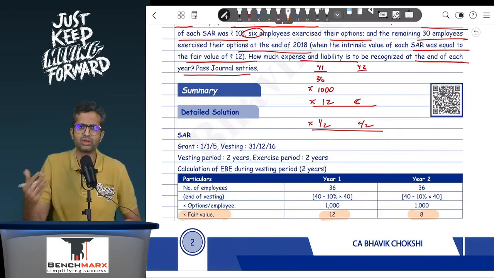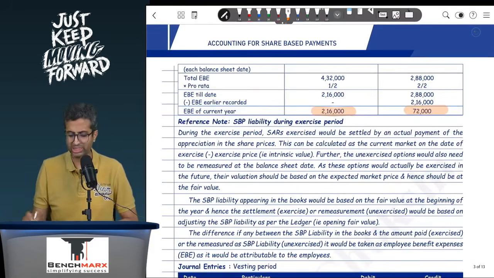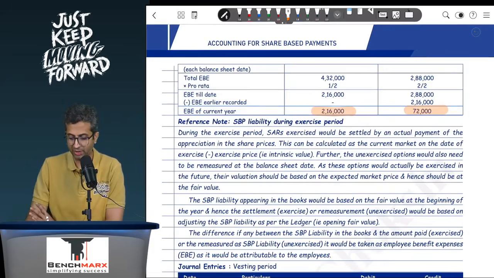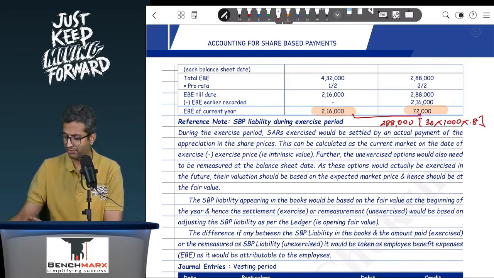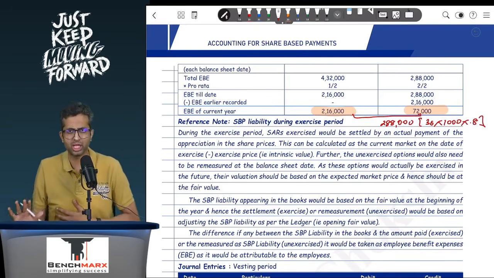Your journal entries in the first 2 years will be EB account debit to SBP liability. In the first year 2,16,000, in the second year 72,000. Based on that, at the end of the second year, the SBP liability will be the total of these two, which is 2,88,000. Now this 2,88,000 can also be calculated as 36 employees to whom you have given 1000 options, and each option having a fair value of, let us say, 8 rupees. So 36,000 into 8 is 2,88,000 appearing in your SBP liability.